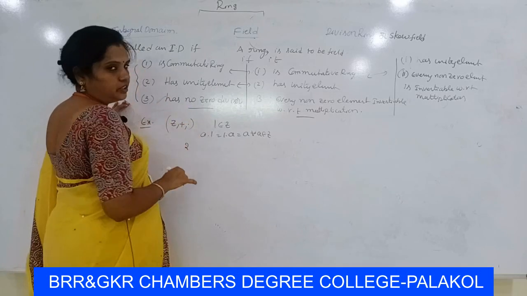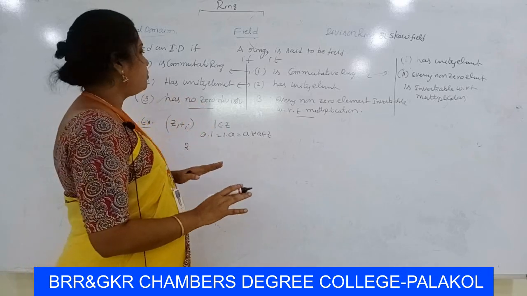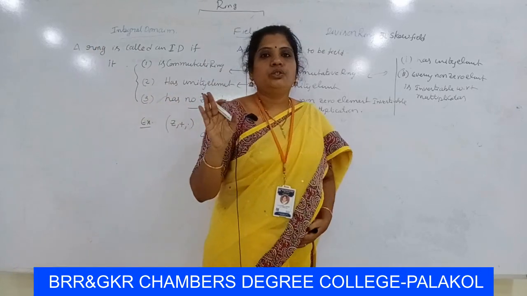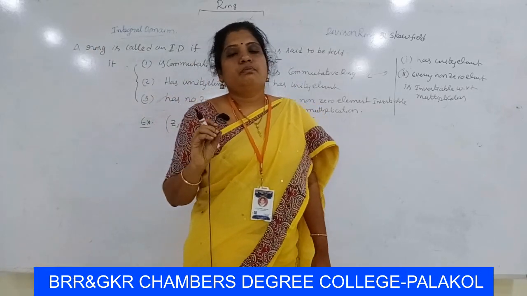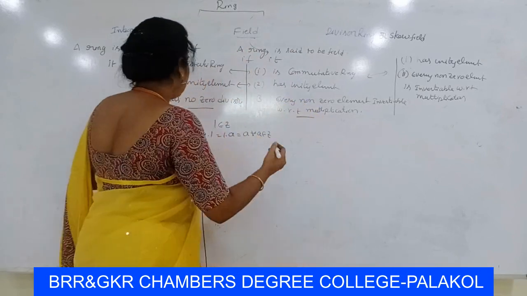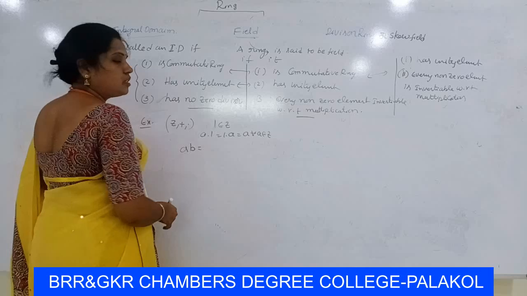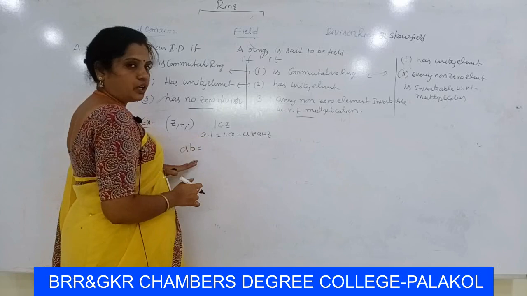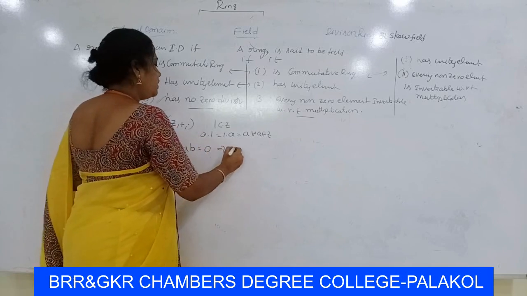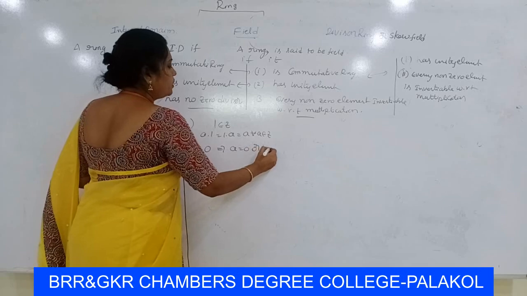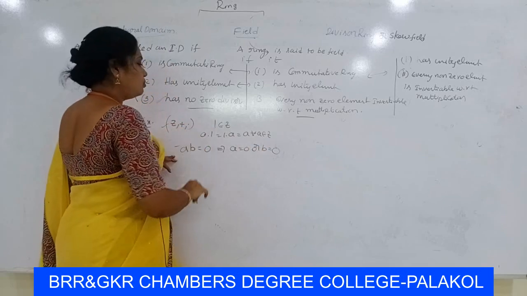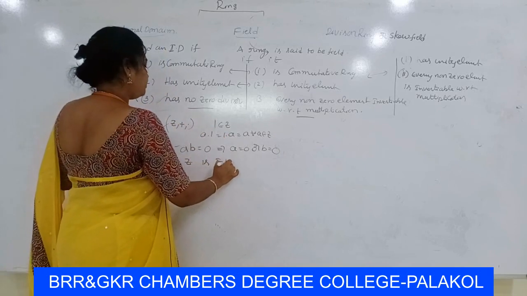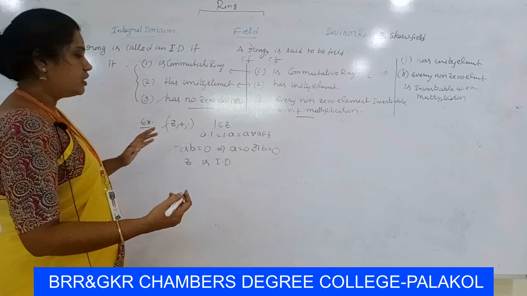In the ring of integers or the natural number system there are no zero divisors, because if we take any two numbers whose product is equal to 0, then one of the numbers must be equal to 0. So in natural numbers, integers, real numbers or rational numbers, if we take two numbers whose product AB is equal to 0, then one of them must be equal to 0. So Z has no zero divisors. That implies Z is an integral domain. Here Z plus comma dot is an integral domain.